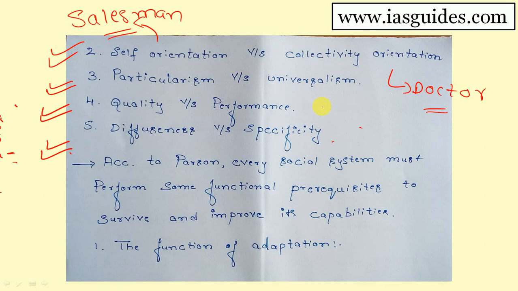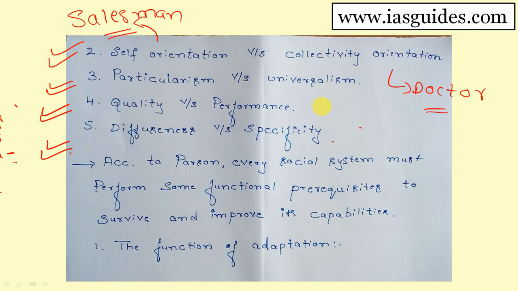The diffuseness is morally obligating, and the diffuseness is significant in a pluralistic society. These are all the characteristics of diffuseness. But when it comes to specificity, the involvement is limited. It is not wider, it is not broader.